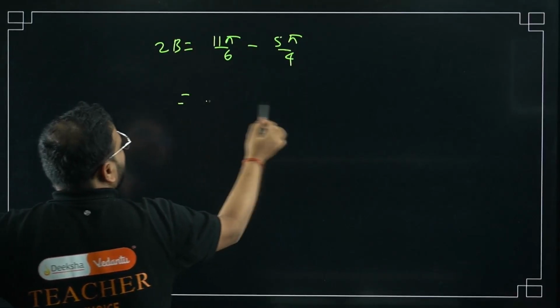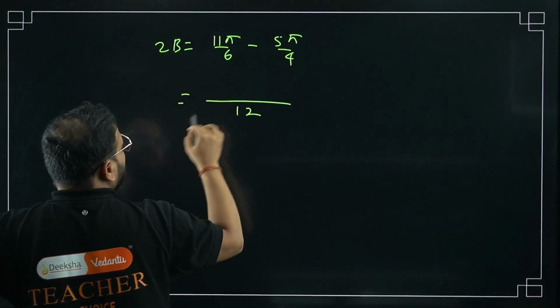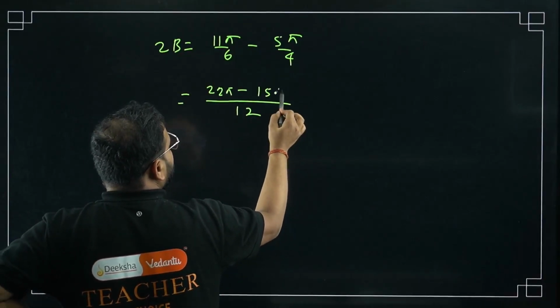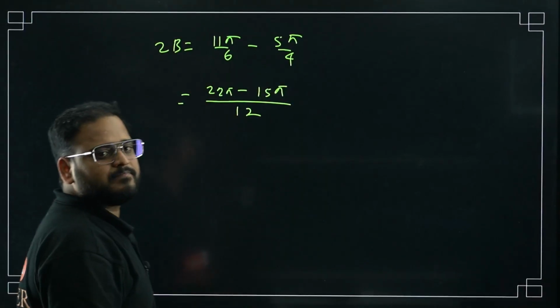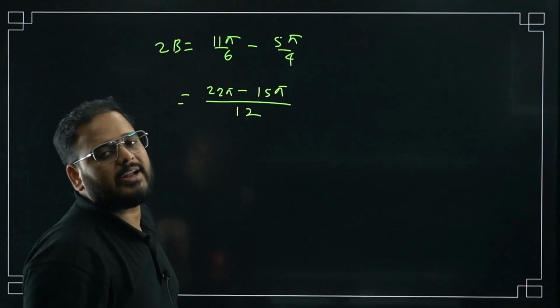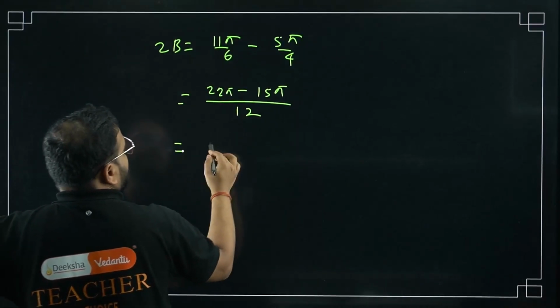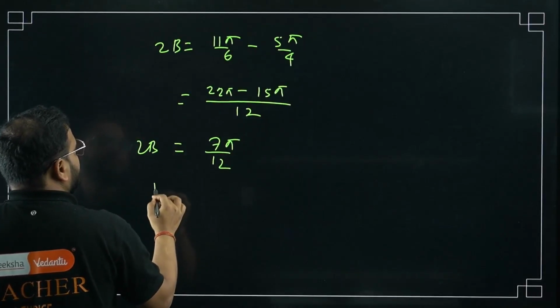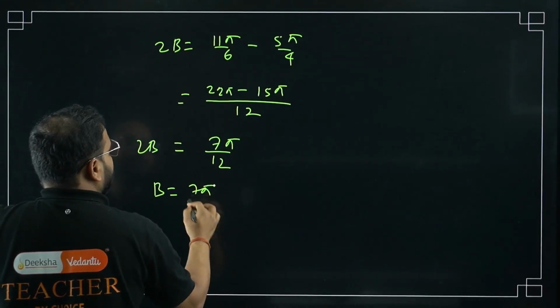LCM is 12. So 22 pi minus 15 pi. You can do the calculation from your side also if you're not getting it. So 7 pi by 12 equals 2b. Hence, b equals 7 pi by 24.